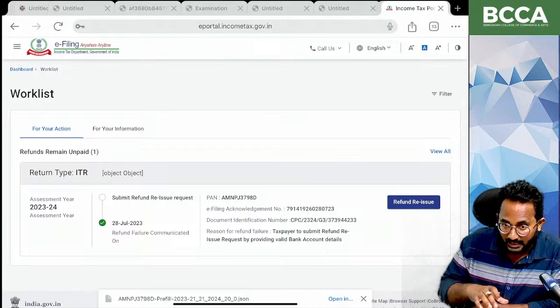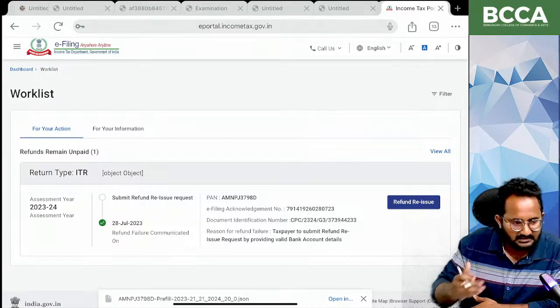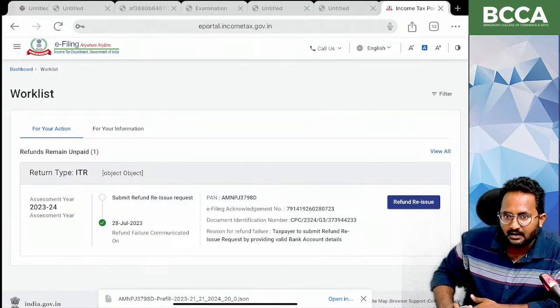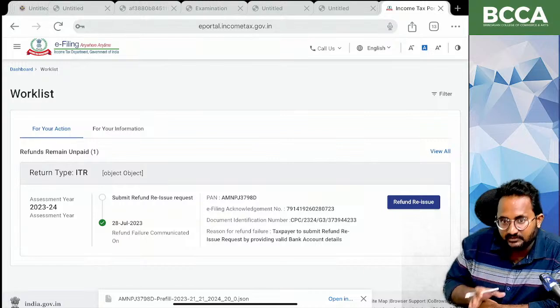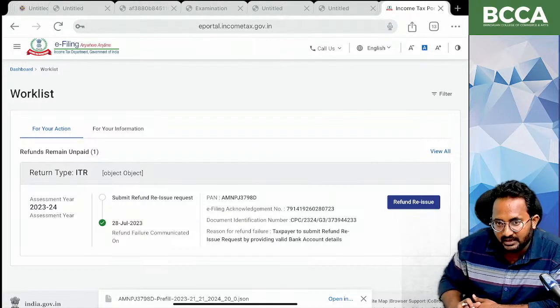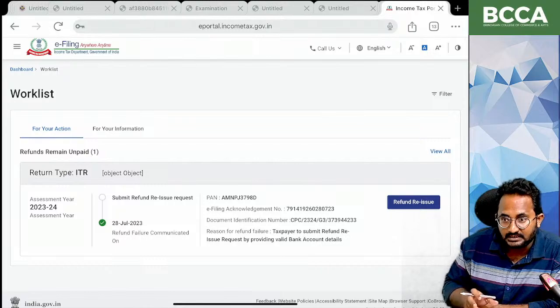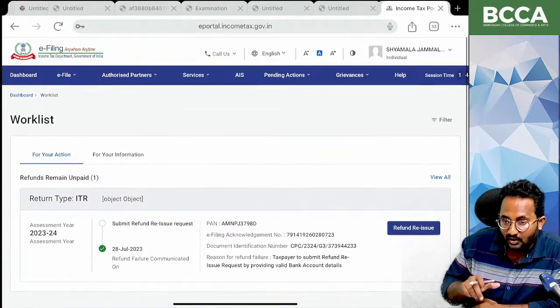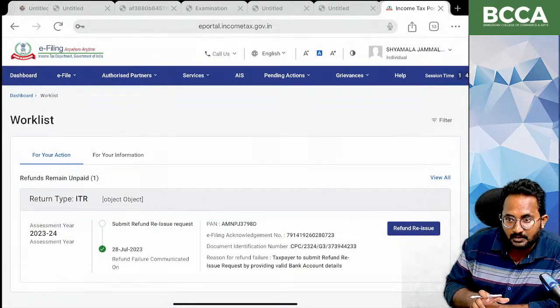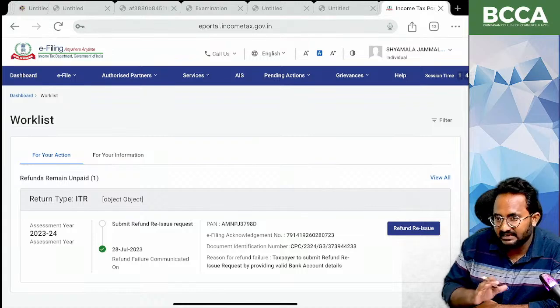Just in the previous 10 or 15 minutes, I was searching for this case, searching only by PAN number. For the last 2 years, our client has not been receiving the refund because of IFSC code bank related issues.